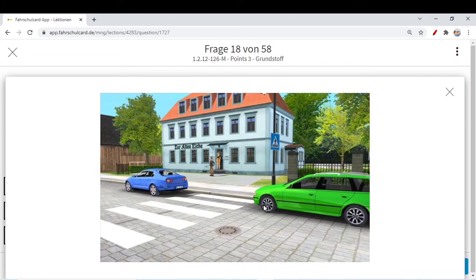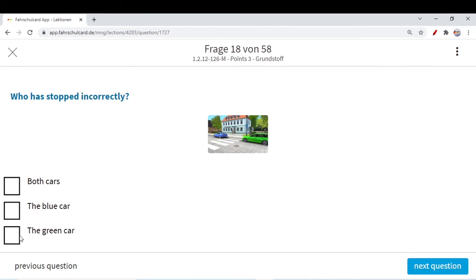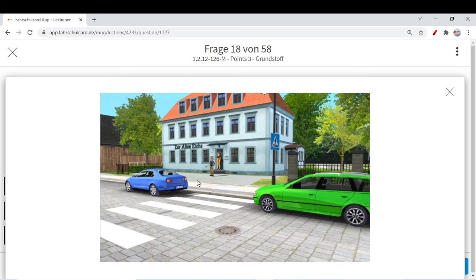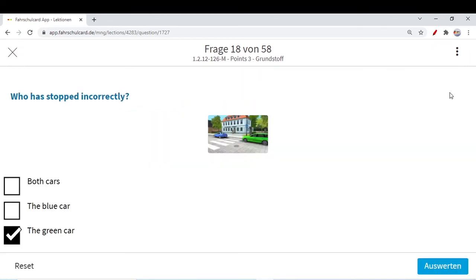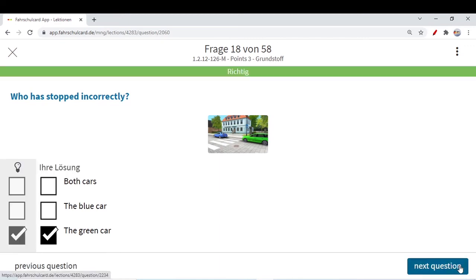So has stopped wrongly? We know that before or in front of a zebra crossing, up to 5 meters, you cannot stop or park. So the green car, but behind or after the zebra crossing, you can definitely stop and park. No 5 meter rule for you. So the green car is definitely stopped wrongly. Both cars? No, because for the blue car behind or after the zebra crossing, there is no restriction of 5 meters. So the blue car is stopped or parked correctly, but the green car is for sure stopped incorrectly. Let's move to the next question.